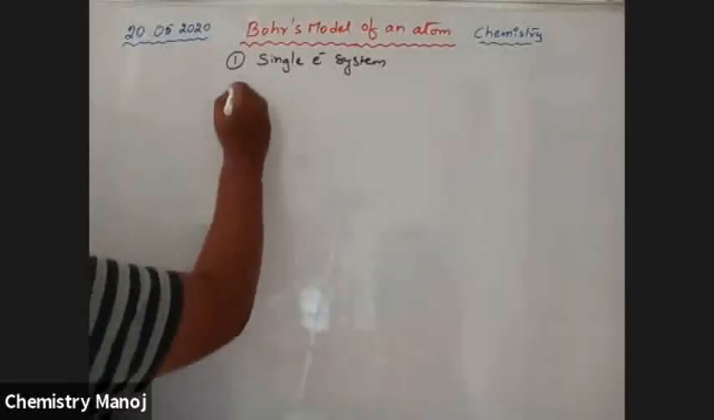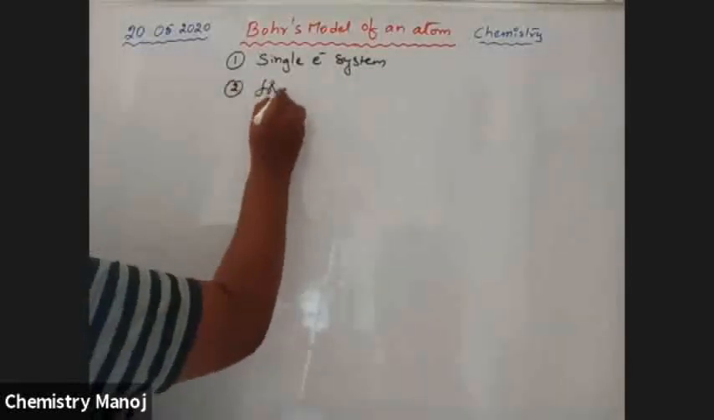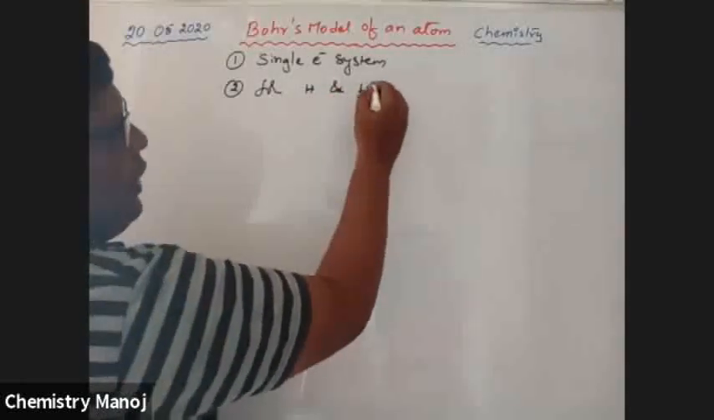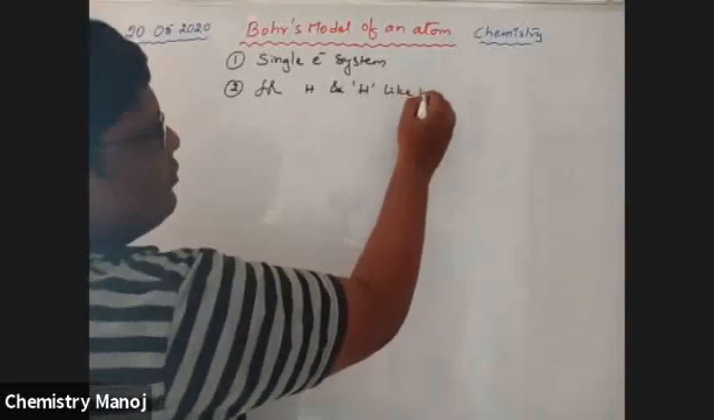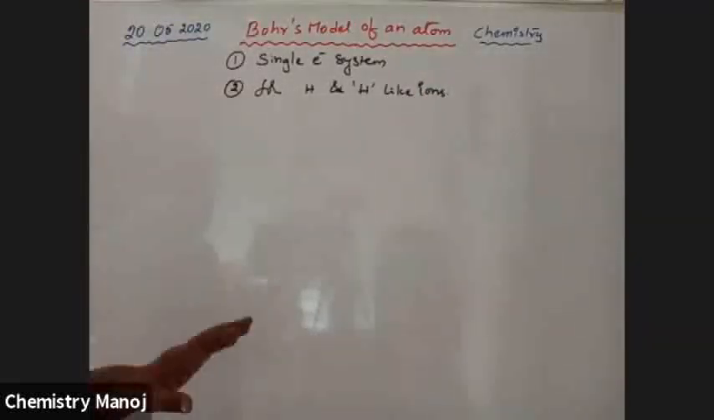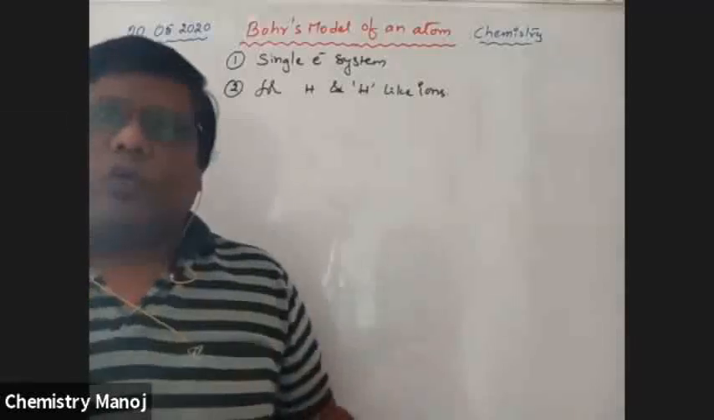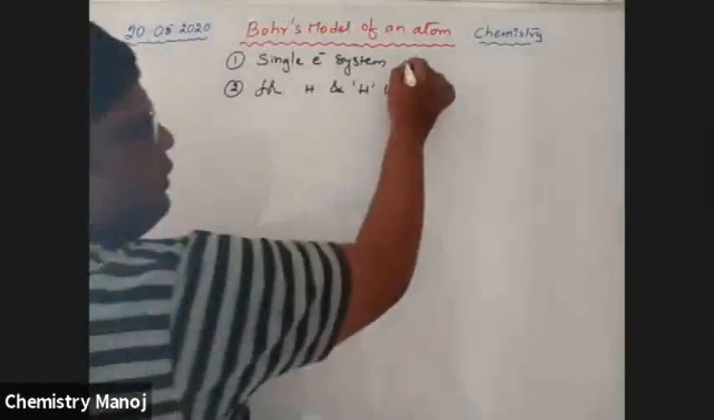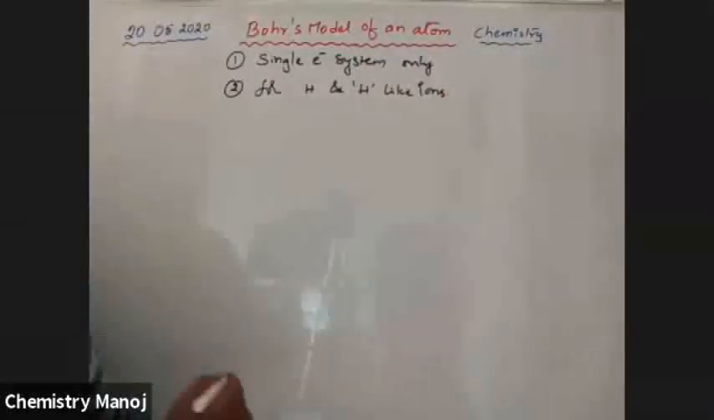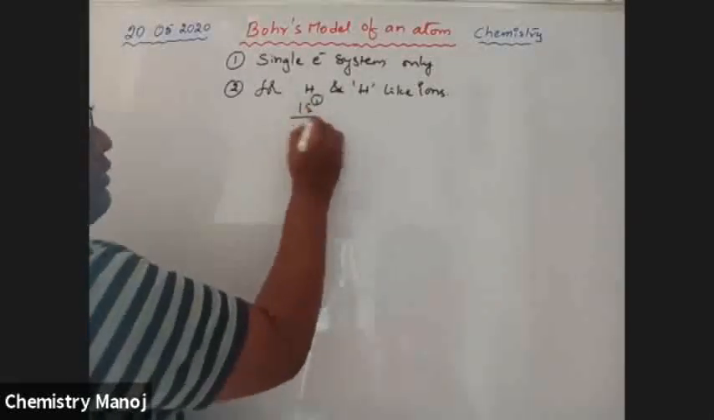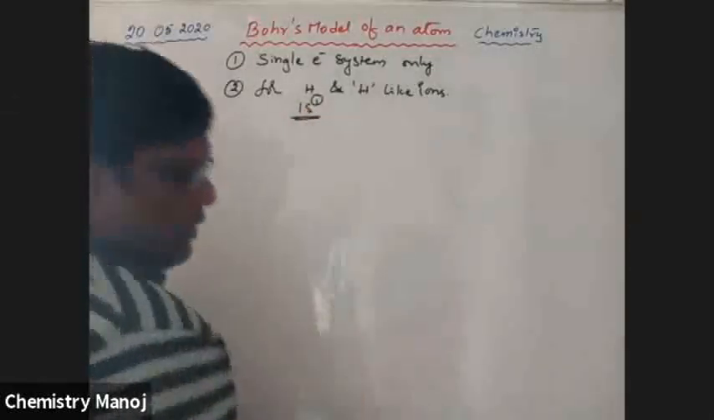That is, for hydrogen and hydrogen-like ions. Very, very important: Bohr's model of an atom is applicable only for a single electron system. That is for hydrogen, because hydrogen contains 1s1, only one electron, electronic configuration, and hydrogen-like ions.